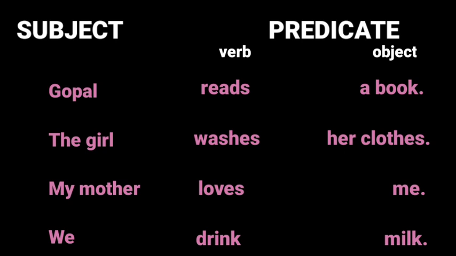Next is my mother loves me. In this sentence, my mother is a subject and rest part of the sentence will be our predicate. Predicate contains verb and object. Next is we drink milk. In this sentence, we is a subject and rest part of the sentence will be our predicate. In predicate, there is a verb and object.